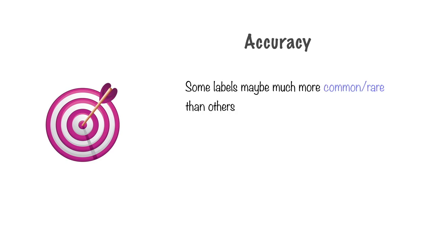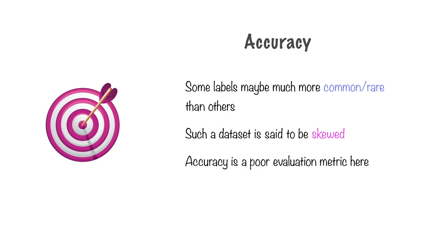And the more general reason for that is the labels that are fed in or are possible outcomes for this learning model are skewed in that there are some labels which are much more common and some labels which are very rare. It's very common to have a label which says no cancer and rare for the label which says cancer. Such a data set is said to be a skewed data set. This data set is skewed in favor of labels which says there is no cancer, which is why, even though the accuracy is high, it's not a good measure to evaluate this model. Accuracy is a poor evaluation metric here, and this is true for any skewed data set.